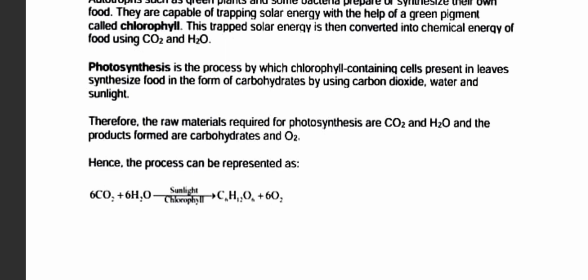So from this equation we could derive everything. We could understand everything which I just said before: in the presence of carbon dioxide and water, in the presence of sunlight which is trapped by the chlorophyll, it prepares glucose and releases oxygen.